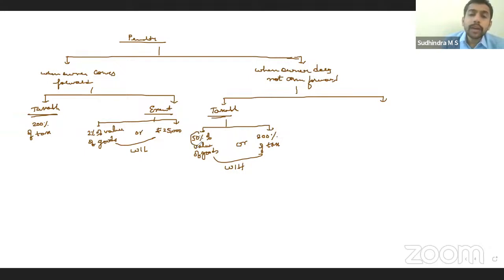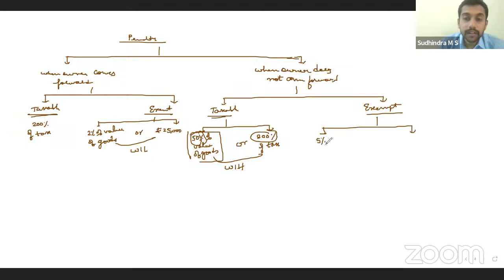Now, normally, which would be higher, 50% of the value or 200% of the tax? Normally 50% of the value of goods. However, if the goods are taxed at 28%, 200% of that would be 56% of the value, right? In that case, 200% of the tax would be higher. That's the reason they have brought in both: 50% of the value or 200% of the tax, whichever is higher. If it is exempt, there it was 2%, here it is 5%: 5% of the value or 25,000, whichever is less.